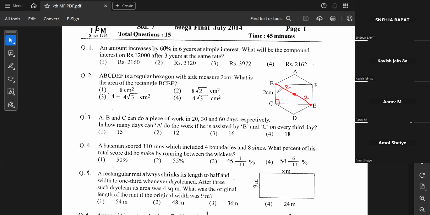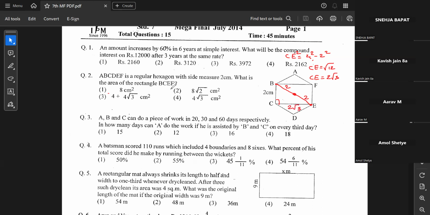Now, consider this right angle triangle. The hypotenuse is 4 and one side is 2. According to the Pythagoras theorem, CE square is equal to 4 square minus 2 square, which is 16 minus 4, 12. CE is equal to root 12, which can also be written as 2 root 3. I'm just giving you a gist, because it is already covered.